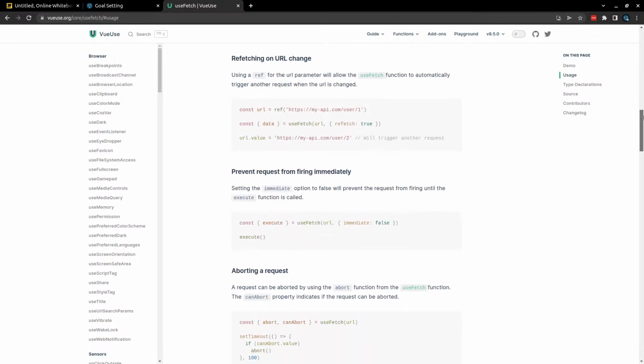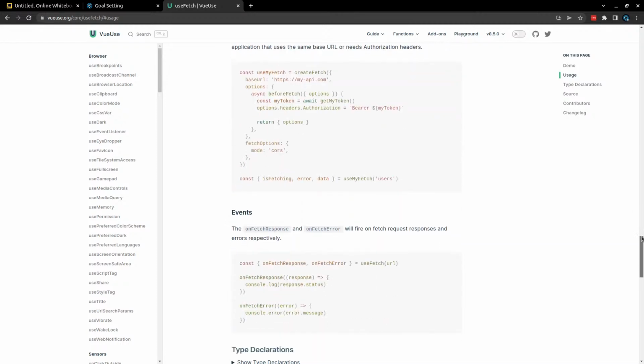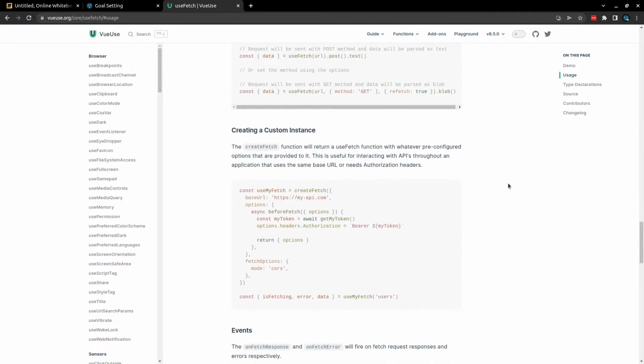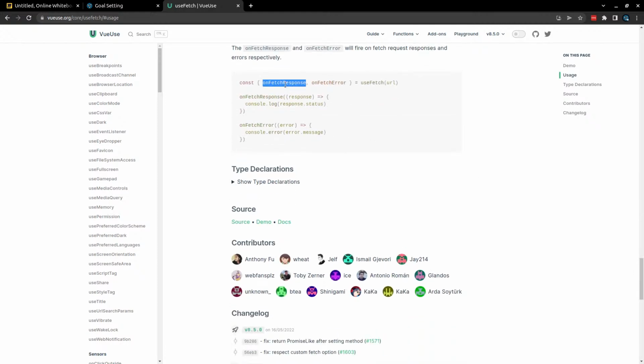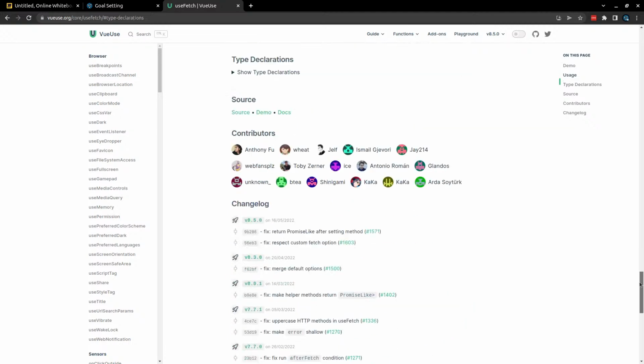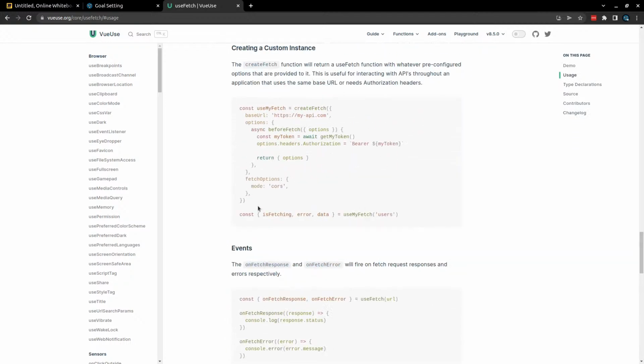Yeah, the way I like to do this, I think, is this way. Oh, cool. They've got these events there, which makes it really, really easy to play around with. All right, so I'm thinking we'll use this example here that's probably going to suit our use case the most. Yeah, okay, and I'll create a separate composable for that.